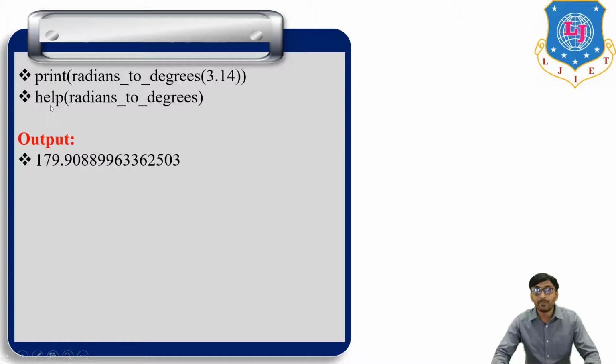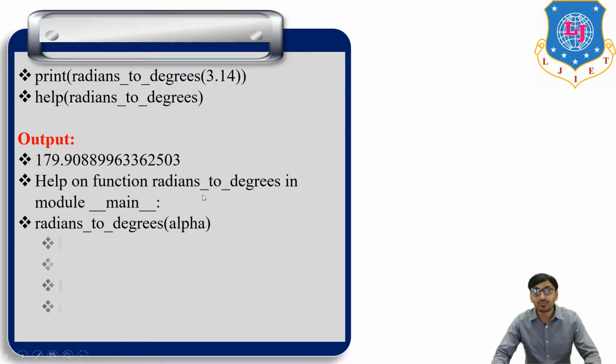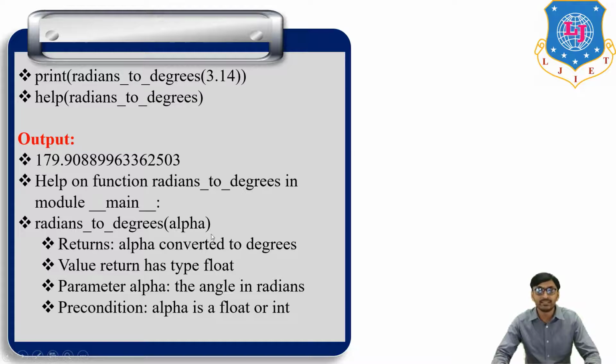Then with the help function, we print out the docstring used in the program: return, parameter alpha, precondition. So the help function is used to produce the docstring used in a function.